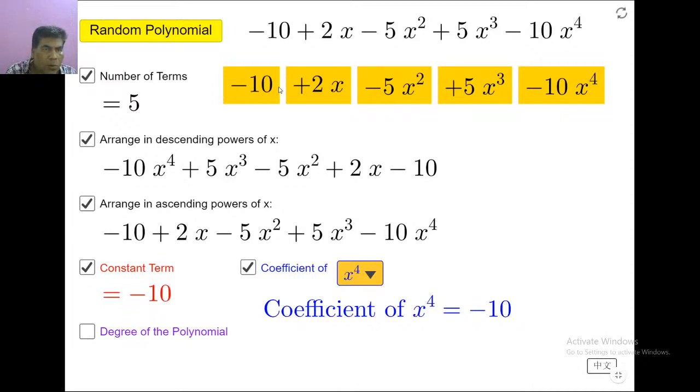Here power is 0, here power is 1, 2, 3, 4. What is the highest power? Highest power is 4. So the degree of the polynomial is 4.